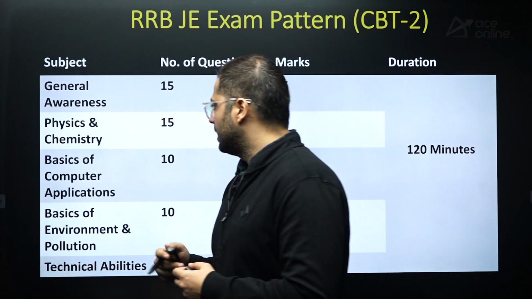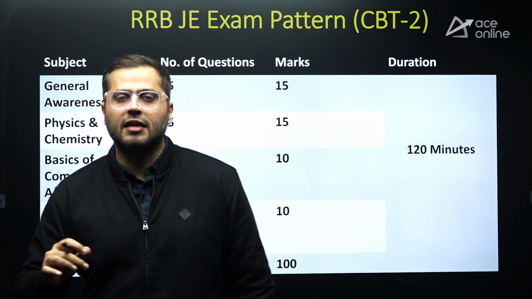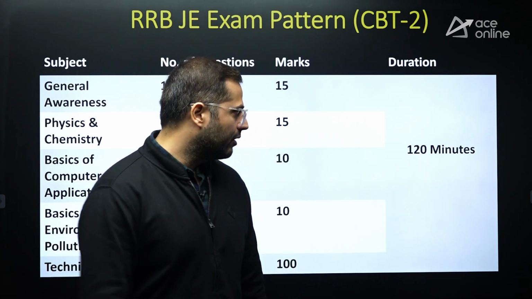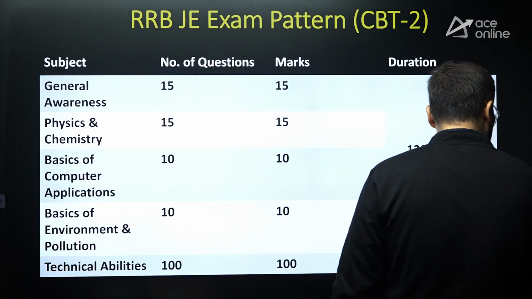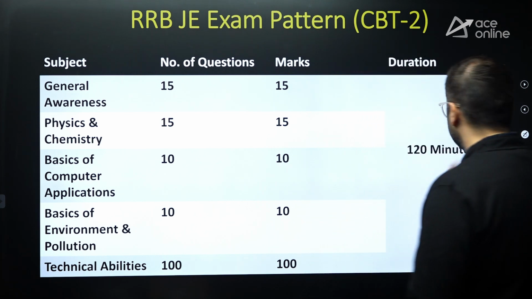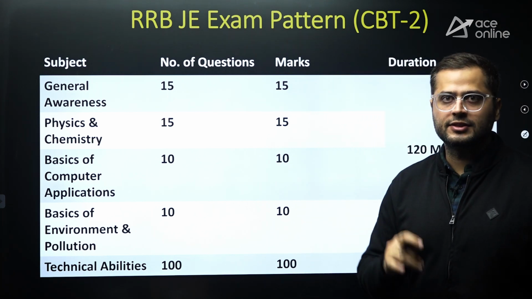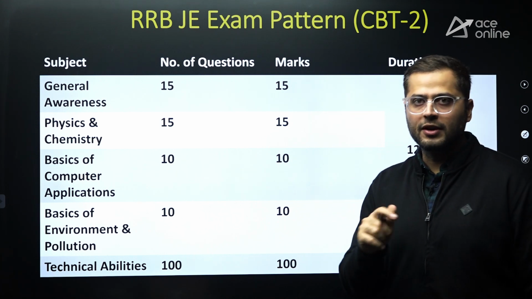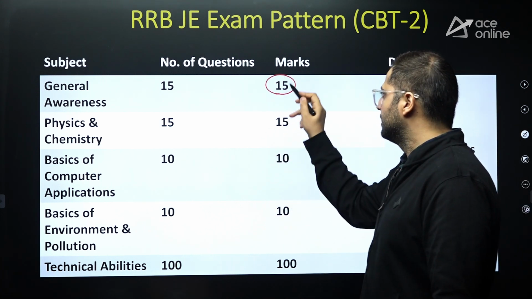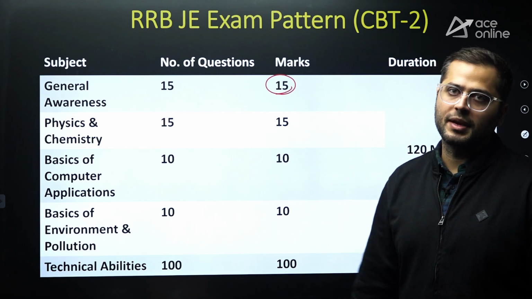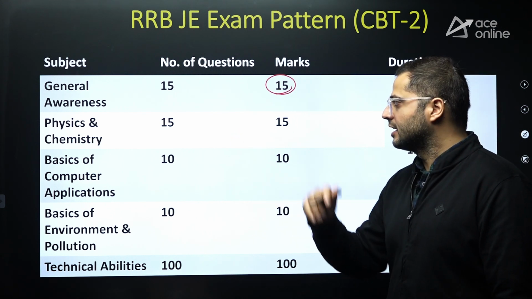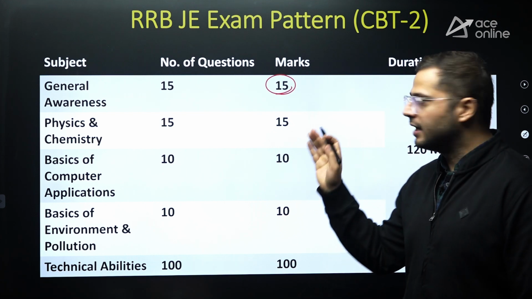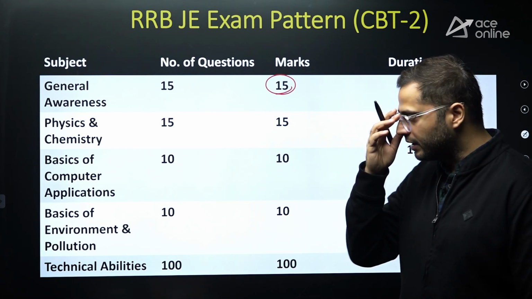Moving forward, what is the exam pattern of RRB JEE CBT-2? That is the point of discussion in today's session. General awareness: the number of questions will be 15, and each question will carry 1 mark. That is the primary thing, each and every question will carry 1 mark. Physics and chemistry questions will be asked: number of questions will be 15, and marks will be 15 again.